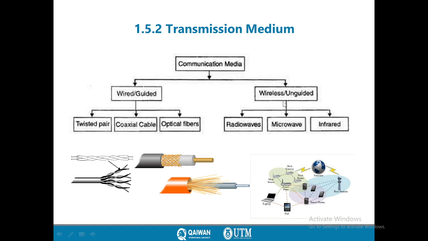Also, wireless signal has no wire between transmitter and receiver. In simple words, we have radio wave, microwave, and infrared wave. What's the difference between radio wave, microwave, and infrared wave? Basically, it is the frequency range. The frequency range of infrared is much greater than microwave, and microwave is much greater than radio wave. As we see in this picture, the mobile phone is wirelessly connected with base station towers, and then to the routers of the internet communication system. We don't have a wire, so it is called wireless.